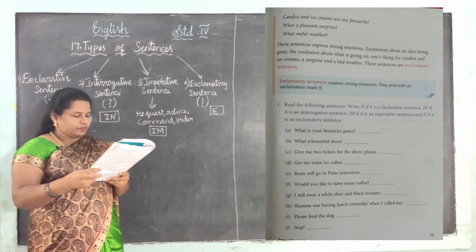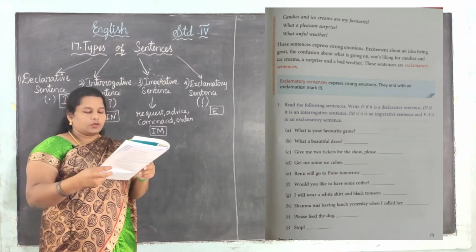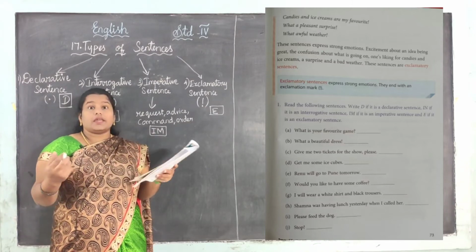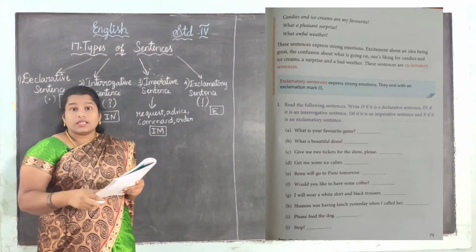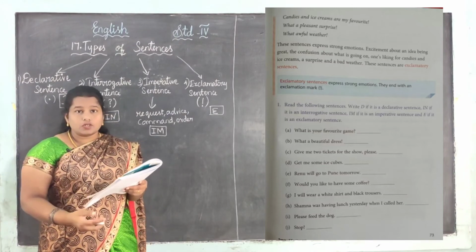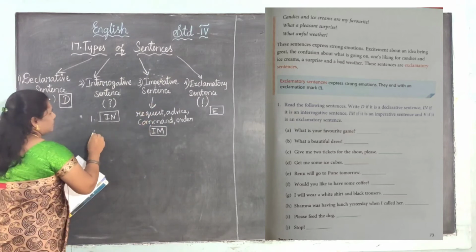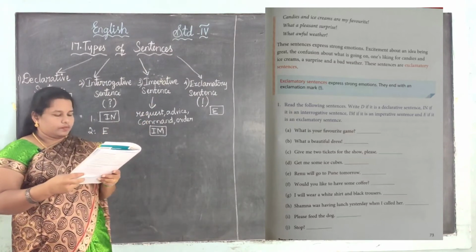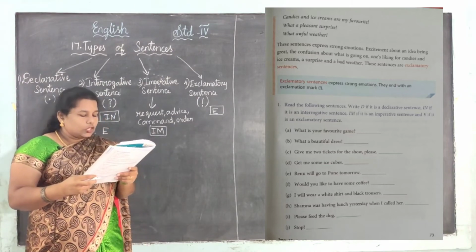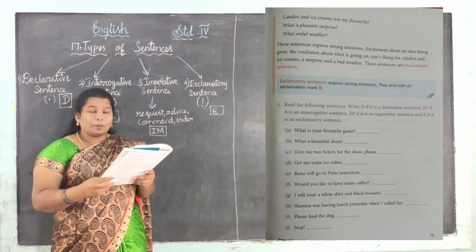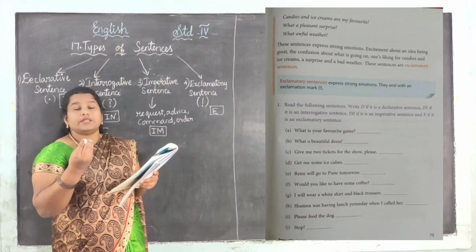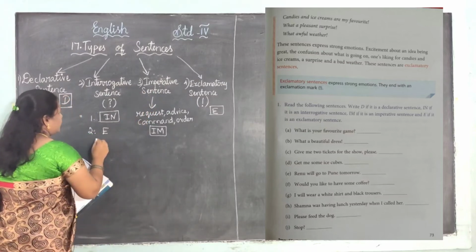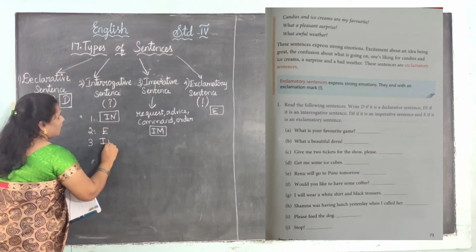Yes, next one. The first 5 I am going to do, the remaining is your homework. See, what a beautiful dress. Yes, this shows the feeling, it shows the emotion. So it is an exclamatory sentence. So the second one is exclamatory, and you give E. Next one, give me 2 tickets for the show, please. See, please we use for a request. So what sentence is it? Imperative sentence. For imperative, we give I am.